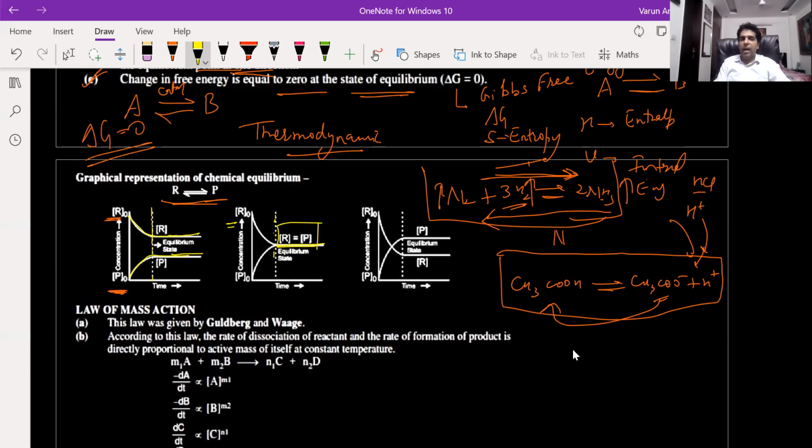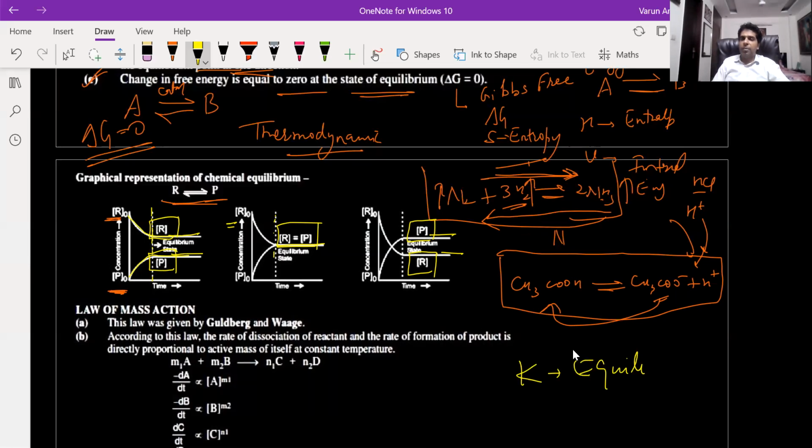So in this one, at equilibrium, the concentration of reactant is more than the concentration of product. And in this equilibrium, the concentration of product is more than the concentration of reactant at equilibrium. So the concentration will become constant, but it is not fixed that reactant should have more concentration or product should have more concentration. This depends upon the value of equilibrium constant.